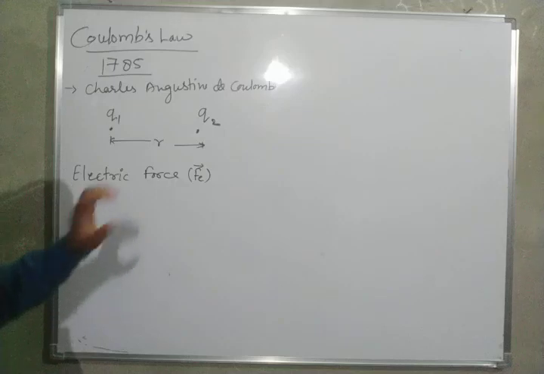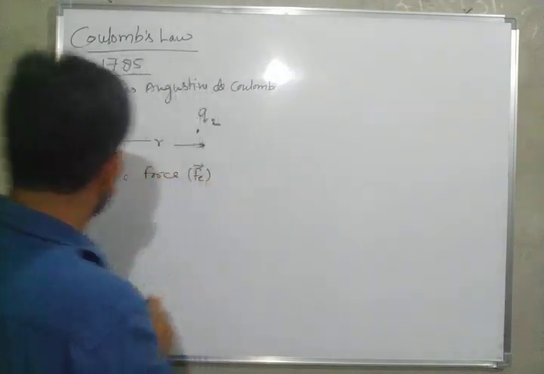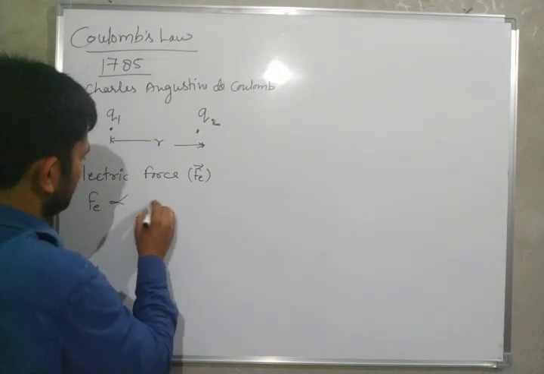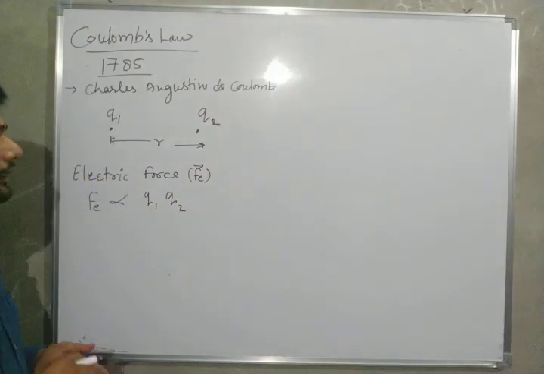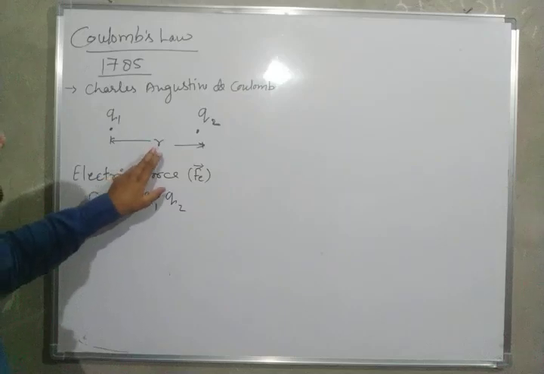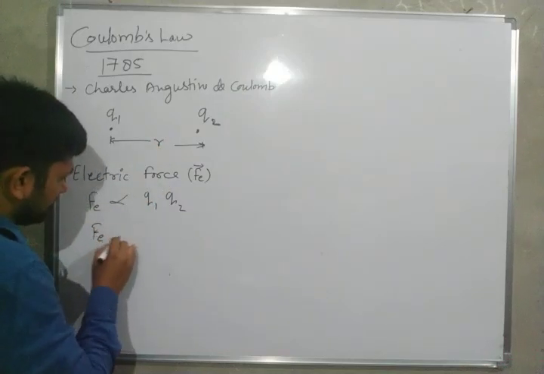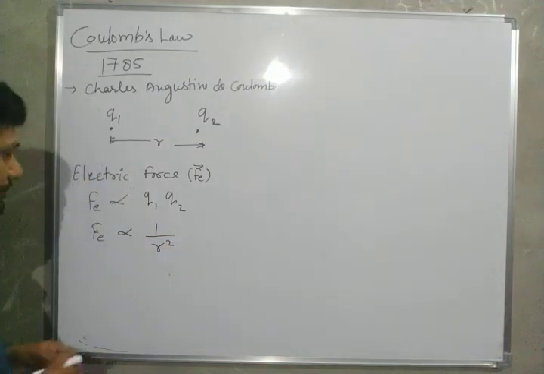This force is directly proportional to the product of Q1 and Q2. Fe is directly proportional to Q1 Q2, and it is also inversely proportional to the square of the separation, r square.